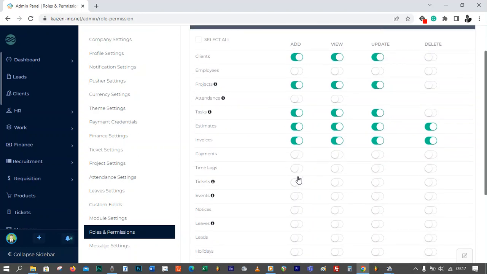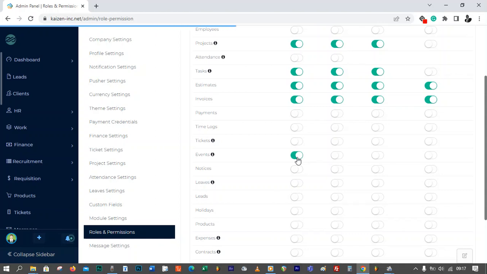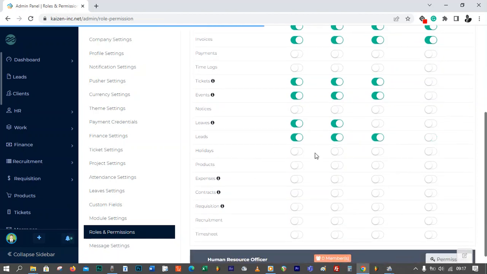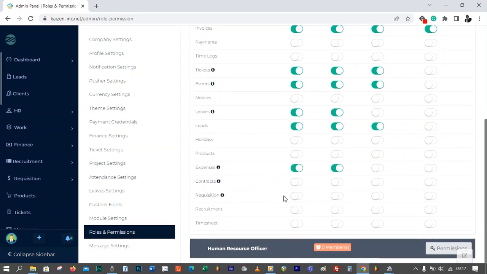Time logs, maybe they can put in events, they can update the tickets. Yeah, maybe, because they're dealing with the leave. Yeah, they can add and view leads. Definitely they need to indicate what leads they are facing in the business world. Maybe let's not delete holidays. Expenses, contracts: maybe they can add an expense because of the things that they're doing. Requisition, they should be able to make some requisition but not be able to delete.